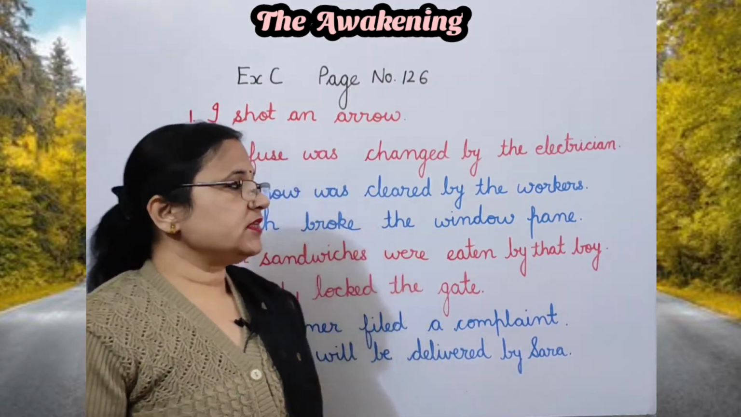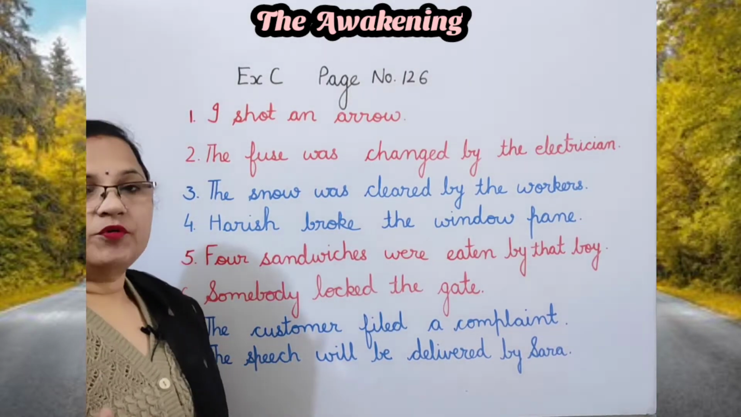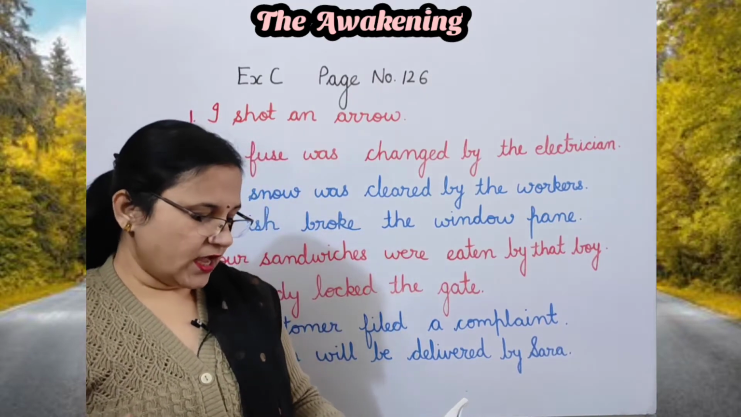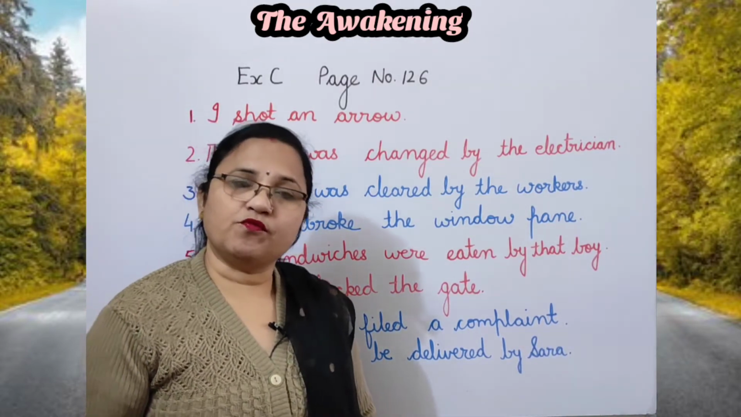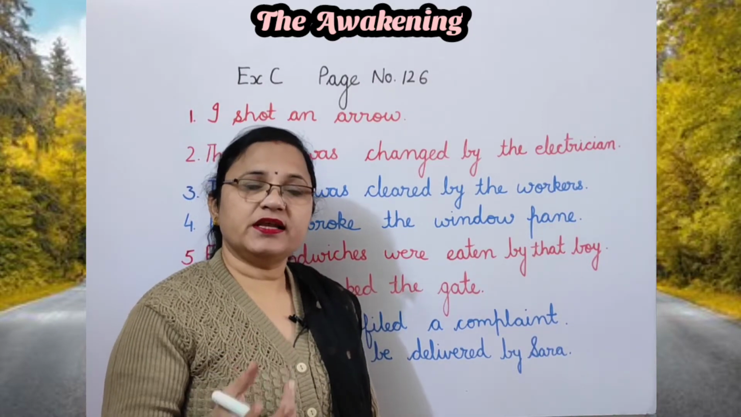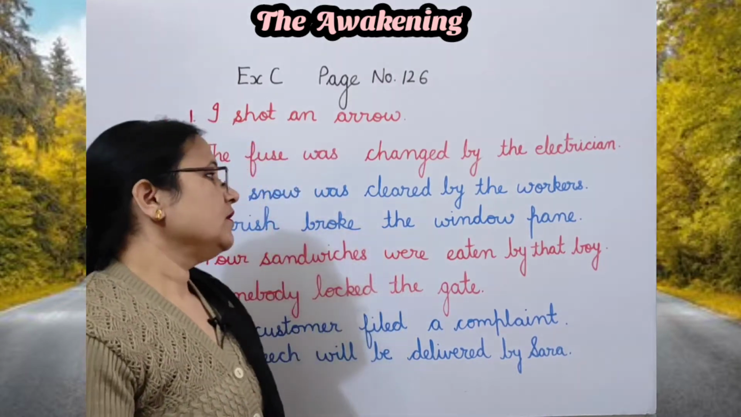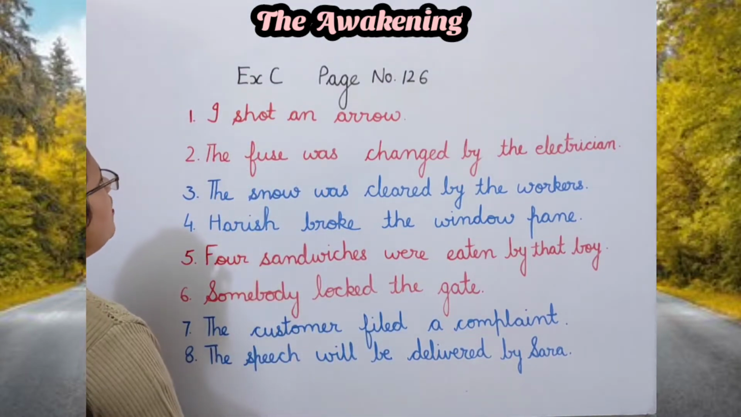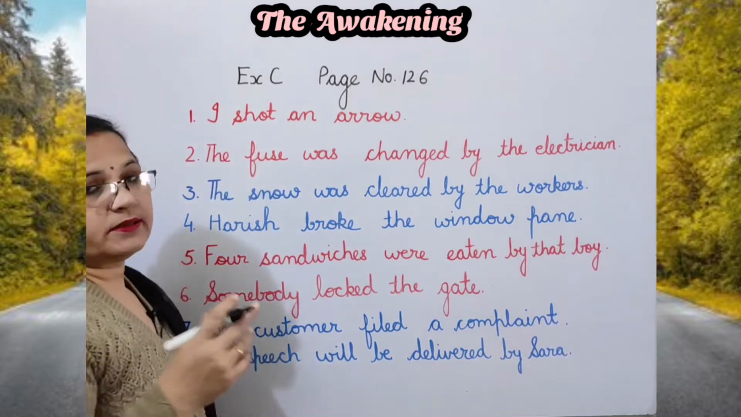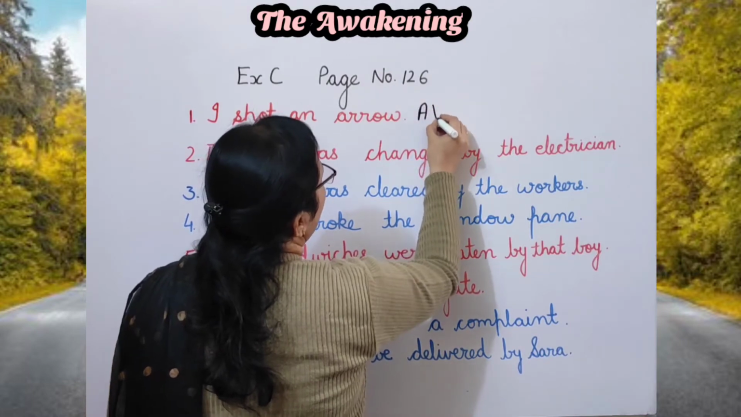Now let's do this exercise. Now here you can see few sentences are there. You have to identify which of these sentences are in active voice and which are in passive voice. एक्टिव वॉइस में जो सेंटेंस है उसके आगे ए वी लिखना है और जो पैसिव वॉइस में है उसके आगे पी वी लिखना है. आइए करते हैं. I shot an arrow. Here who is doer of the action? I means subject is doer of the action. So this is active voice.